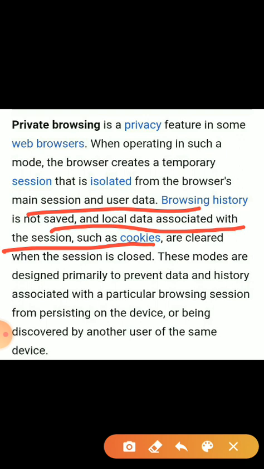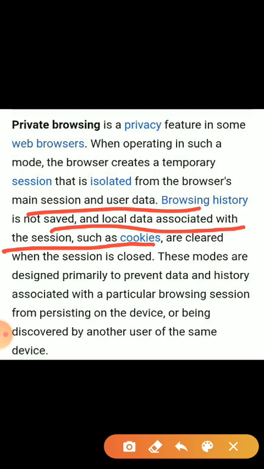These modes are designed primarily to prevent the data and history associated with a particular browser session from persisting on the device or being discovered by any other users of the same device.